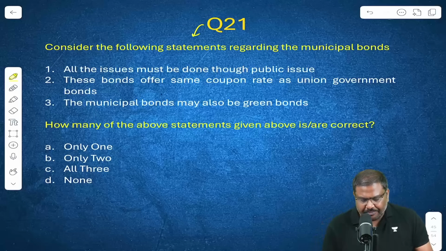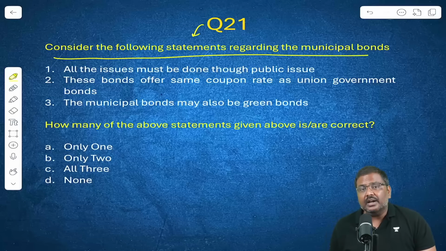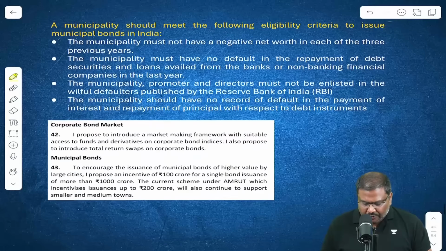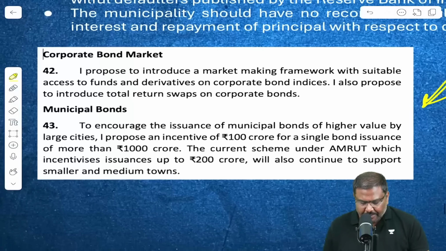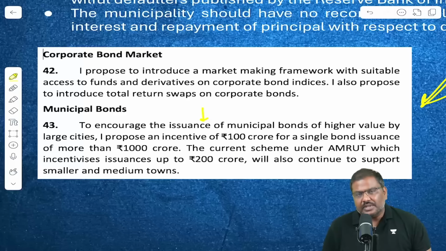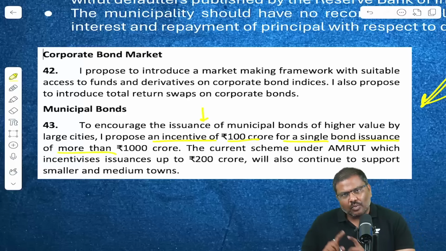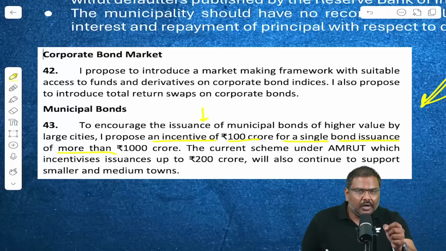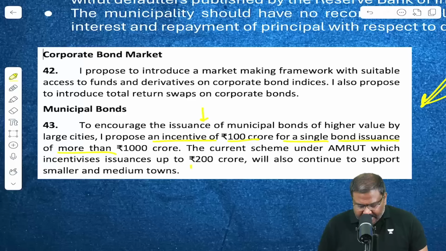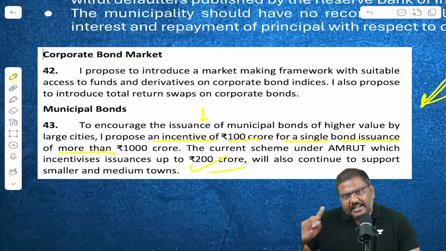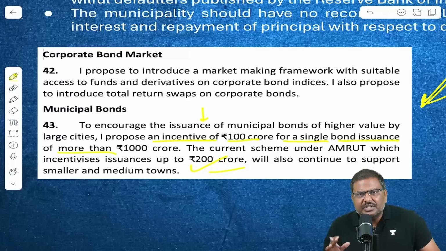Question number 21. Consider the following statements regarding municipal bonds. The government of India in the budget has made an announcement. Please have a look at the table here. To encourage issuance of the municipal bonds, the government of India has proposed an incentive of 100 crore rupees for single bond issuance of more than 1000 crore rupees. Already there is a scheme, Amrit scheme. Under this, there is a component of incentivizing the issuance of municipal bonds.